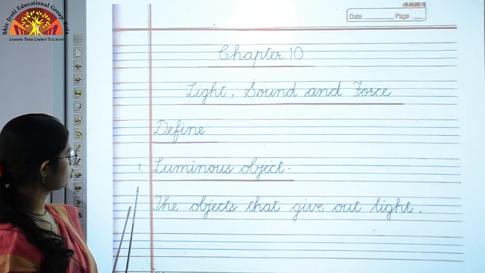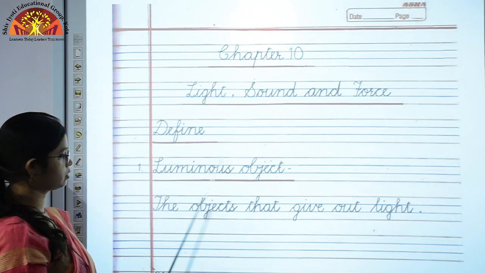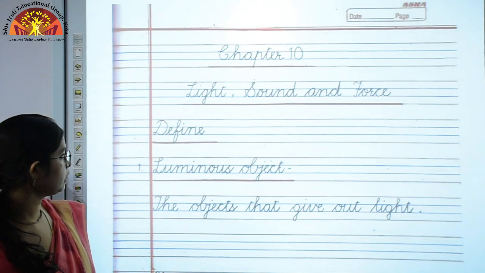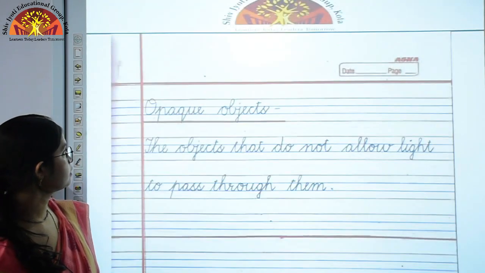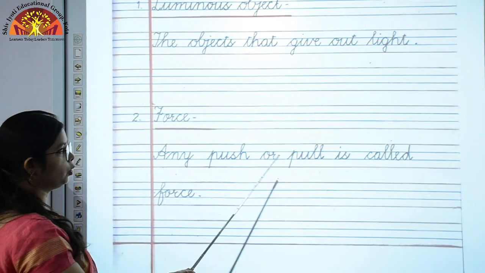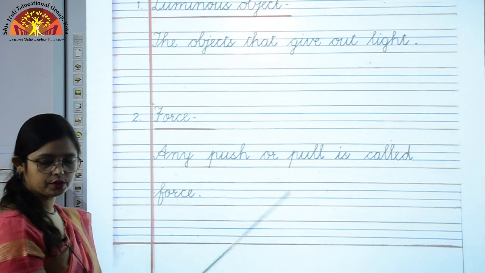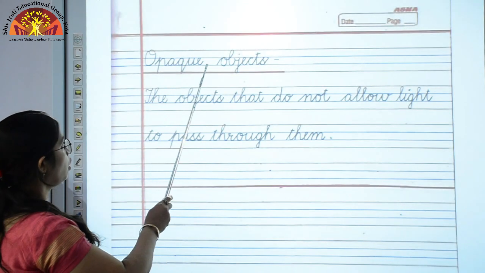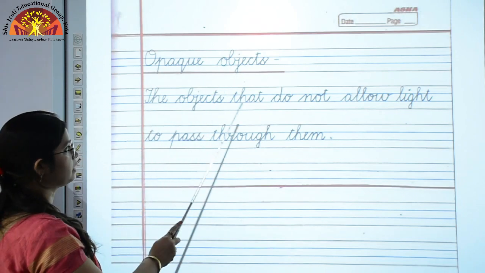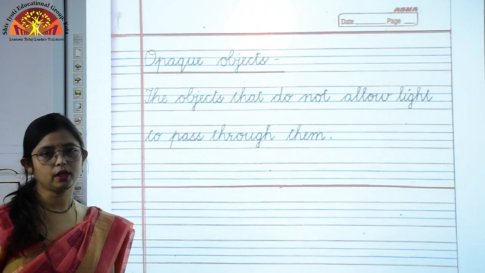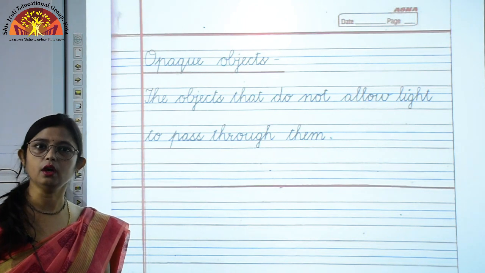Okay, so the first definition is luminous object: the objects that give out light. The next definition here is force: any push or pull is called force. And then the third definition is opaque objects: the objects that do not allow light to pass through them. So in this way you have to do these definitions in your copies.